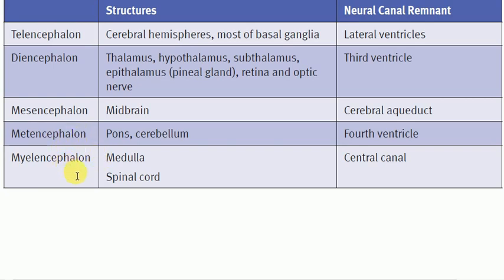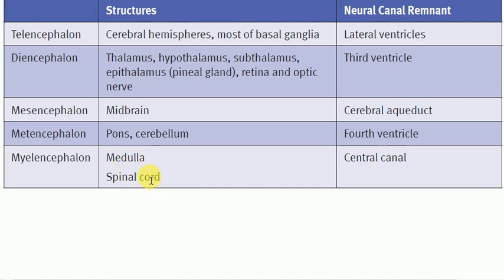The third primary brain vesicle divides into two secondary brain vesicles. The metencephalon develops into the pons and the cerebellum, and they enclose the fourth ventricle. And the myelencephalon forms the medulla.